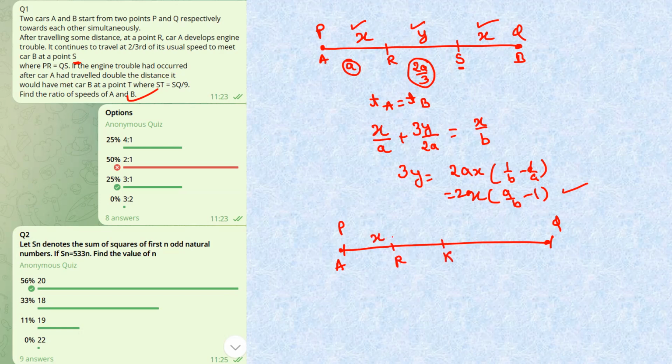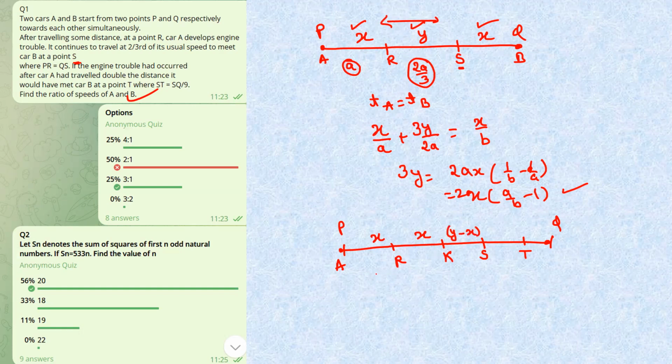So this is X, this is X. If it has traveled more distance, then they would have met nearer to Q because it has traveled more distance with more speed. So T will be somewhere over here, and S also will be over here. Since the distance R to S was Y, this distance will basically be Y minus X.